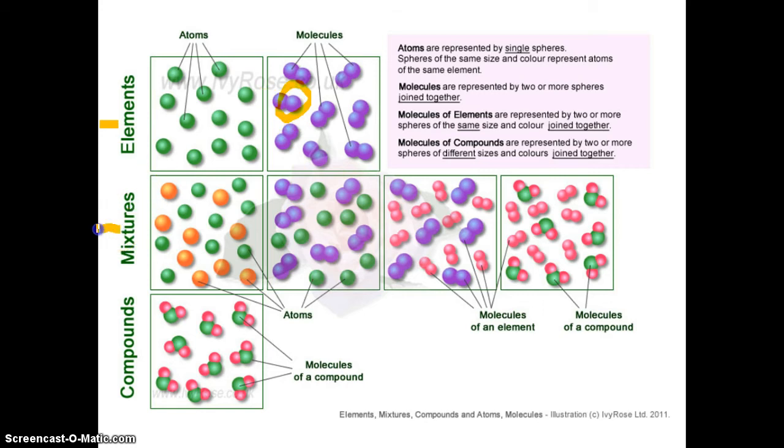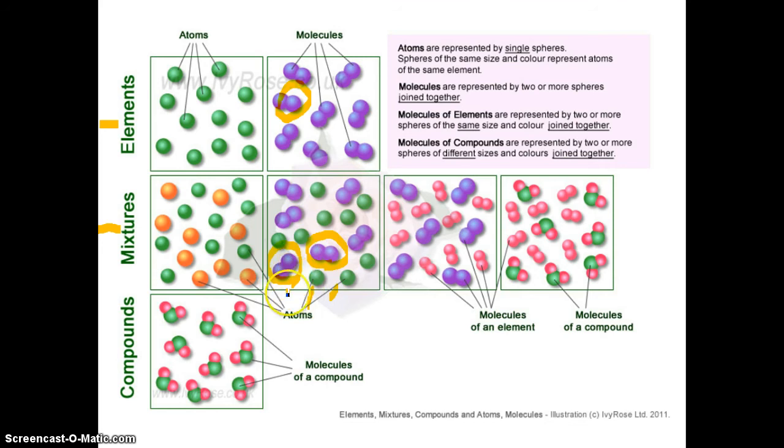Here we have mixtures. So notice we've got a sample here with green and orange. So these can be representing different elements, more than one element in the sample. Here we've got individual atoms of the green, plus we've got a molecule of purple. So we could say here that the purple molecules are representing the compound purple.